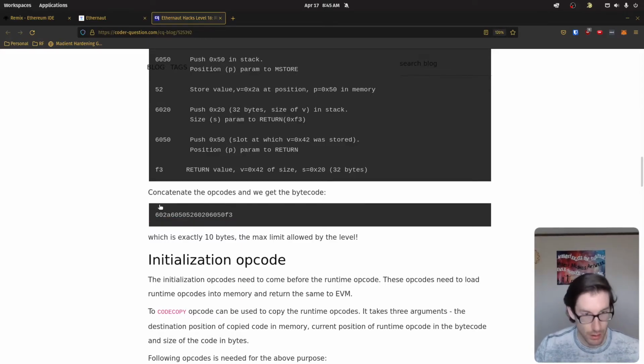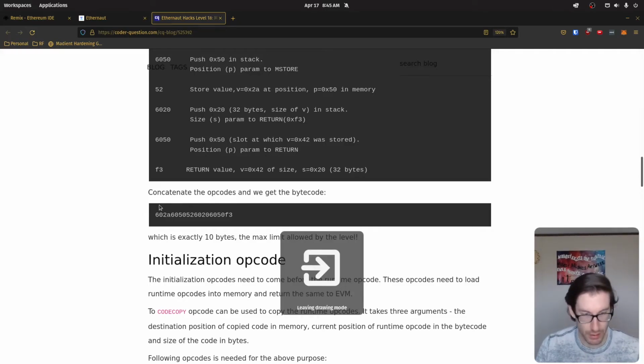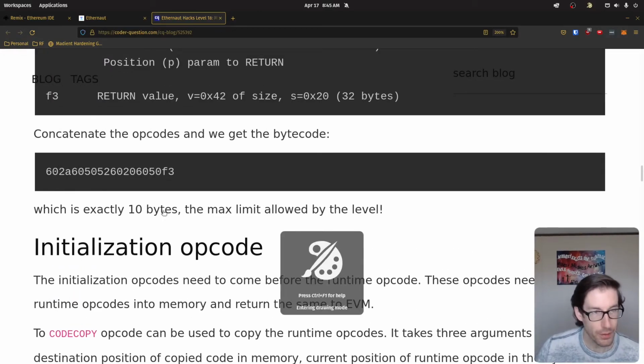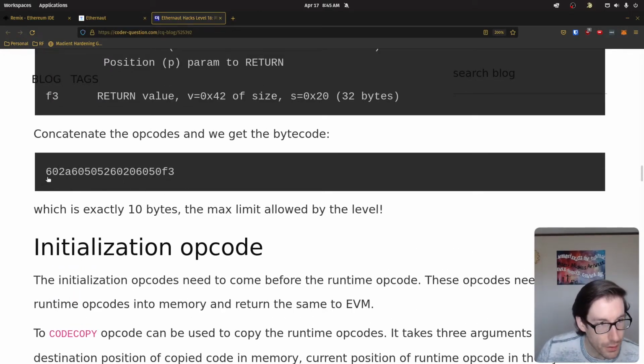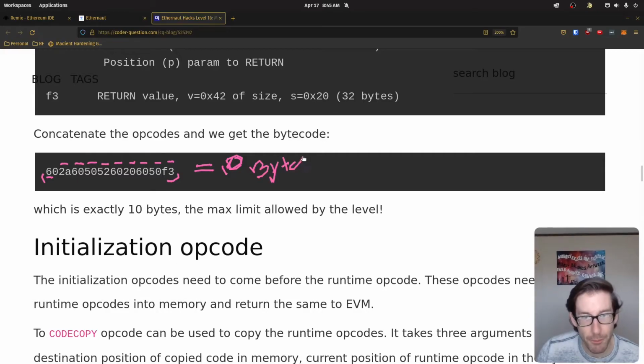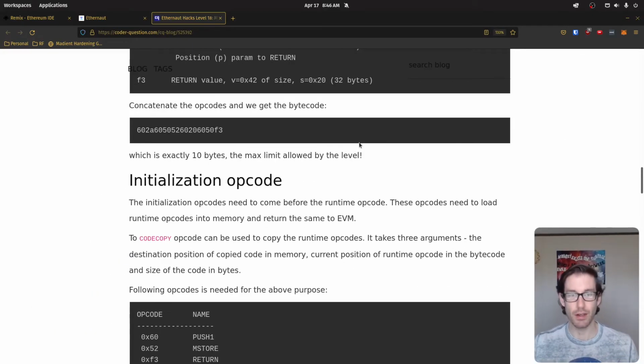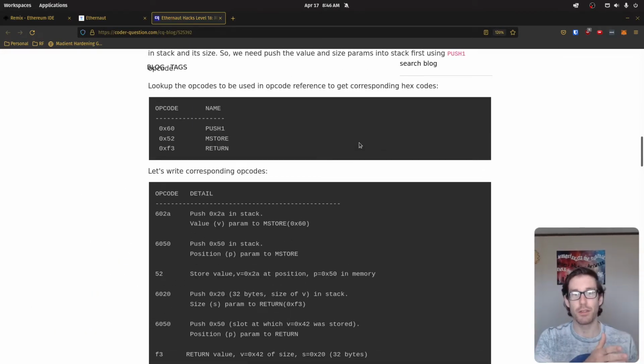Actually, let's zoom in. That's really crazy. All right. So if we count this out, we have 1, 2, 3, 4, 5, 6, 7, 8, 9, 10. So we can see all of this together is going to equal 10 bytes with a Y, which is 20 bits with an I. No, that's not an I. That's a Y. Bits. All right. So that's good. We've successfully created our runtime piece of the challenge.